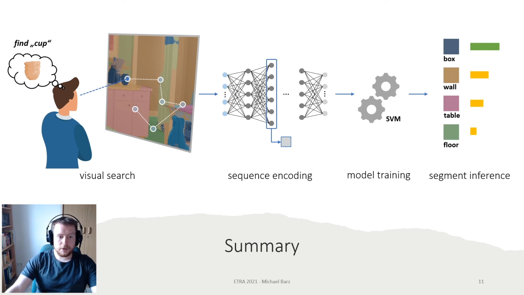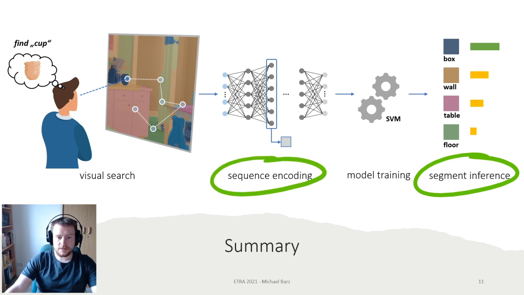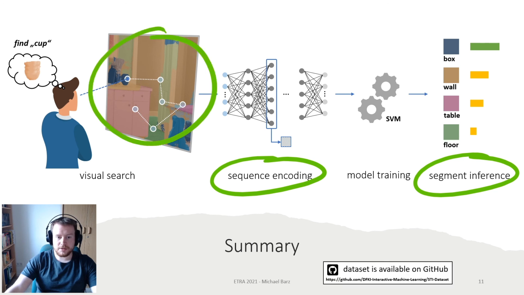With this work, we contributed to the field of search target inference in three ways. We proposed to predict the target segment instead of the target object. We implemented and tested a new encoding for fixation sequences. And we created and published a dataset which can be used to evaluate new search target inference methods.